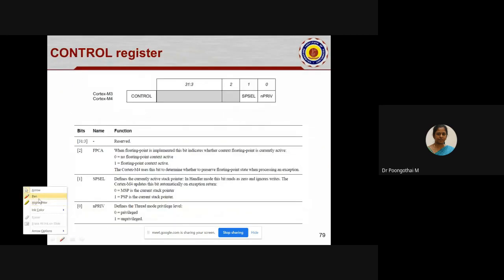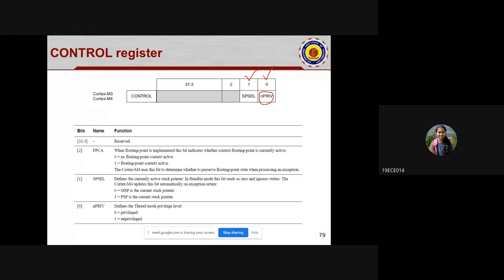So the next register is the control register. I have explained these control register details already in your previous classes. So what is the purpose of this control register? What is the purpose of these two bits? Mode selection, thread mode, and privileged and unprivileged. Bit zero is for privileged and unprivileged.